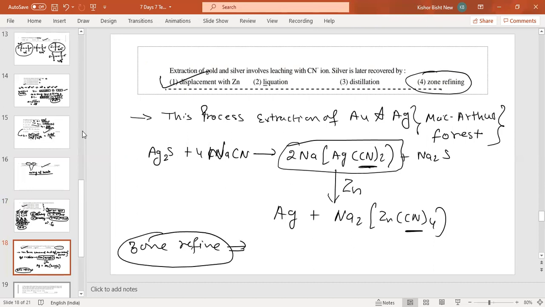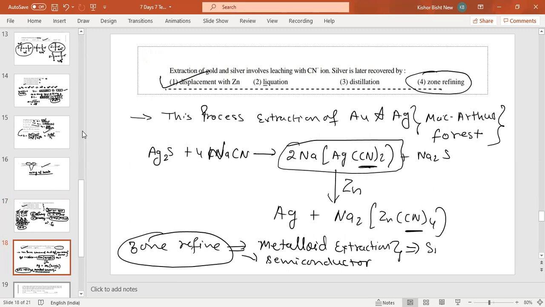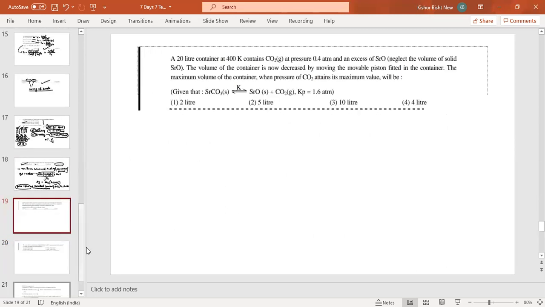It is used for extraction of metalloids, you can say semiconductors. These are silicon, germanium, and gallium. These are the examples.